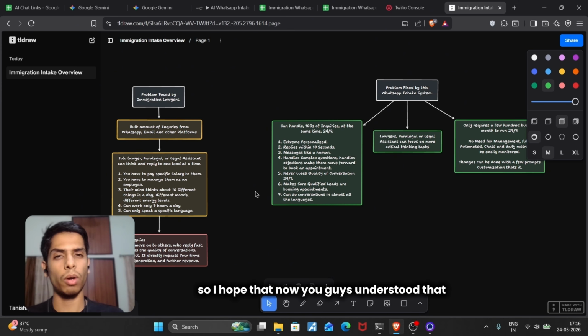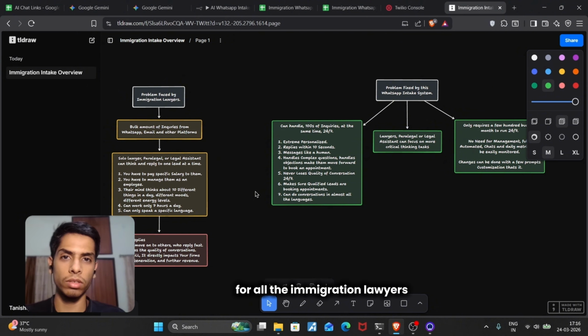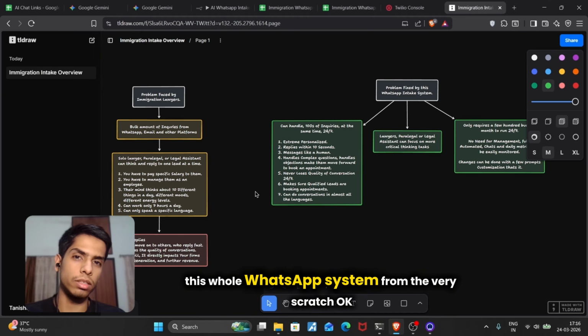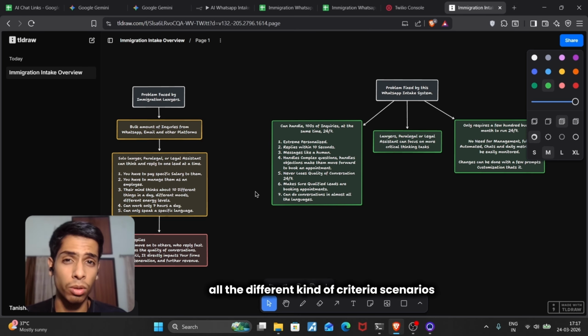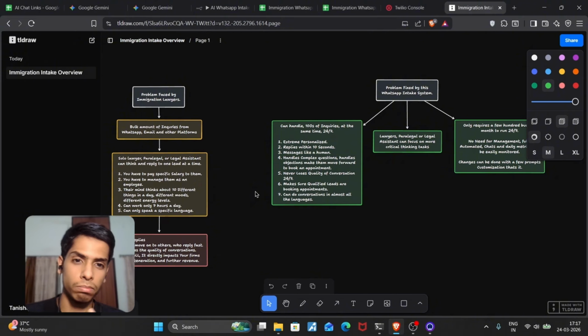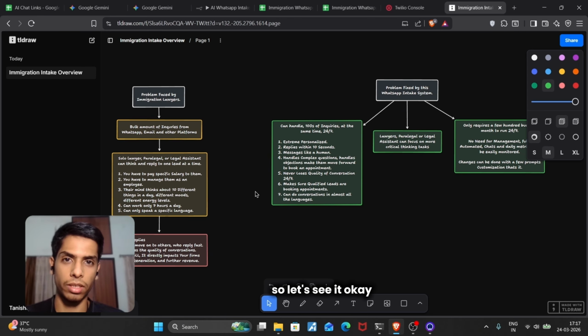So I hope that now you understood how valuable it is for all the immigration lawyers. And now we're going to move forward, and I'm going to show you how I actually built this whole WhatsApp intake system from the very scratch, making sure that all the loopholes are also fixed, all the different kinds of criteria and scenarios, and how intelligently it handles all the different scenarios in which a badly made system might fail as well. So let's see it.